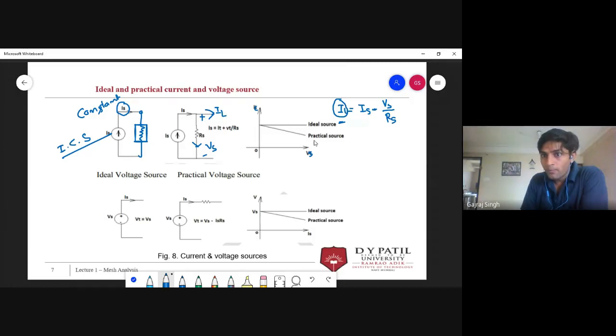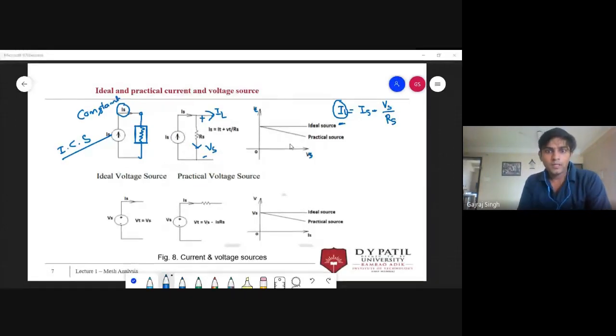But in the case of an ideal source, you can see the current is constant. I hope you got this point. You can write in the comment section. Got this point? Do you still want to go back to the previous slide?